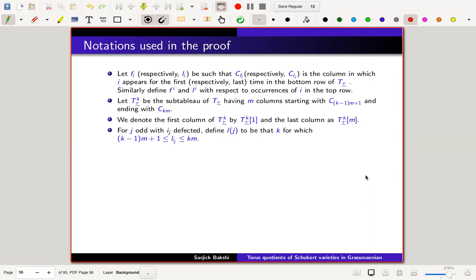And now there are a few notations, but don't worry about the notations. So all I am trying to say here is basically, now let me give a very brief description of the algorithm here.